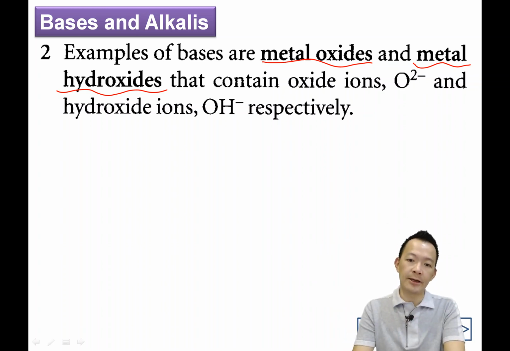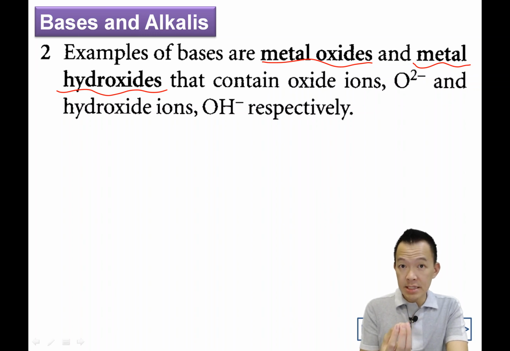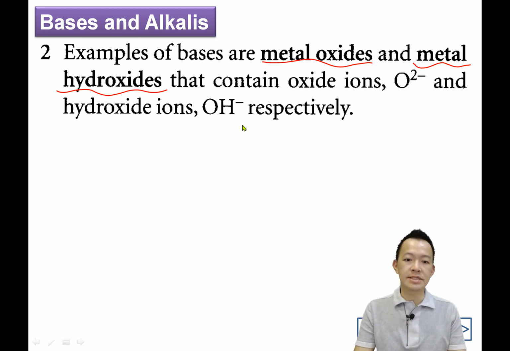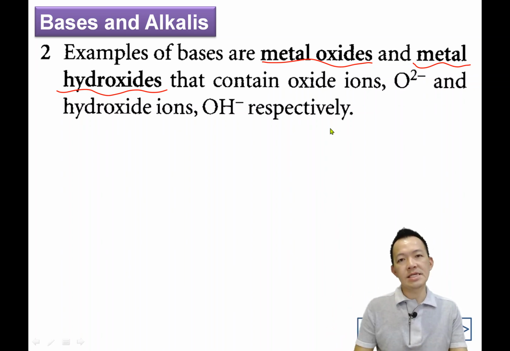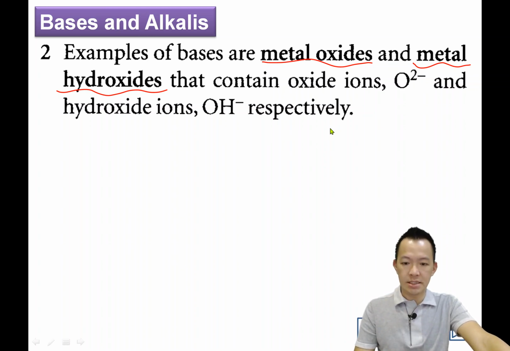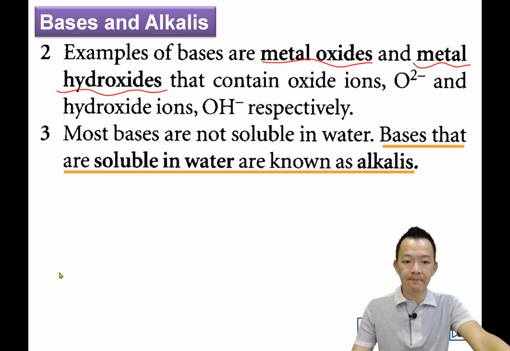它们肯定是 base 来的。Okay? So bases, they are the metal oxide or metal hydroxide that contains the oxide and hydroxide ions. 它里面有 oxide 的离子跟 hydroxide 的离子 respectively 啦。So what are the examples of base? For all the chemical substance with the name metal oxide, metal hydroxide, they are all bases. 它们全部都是 base 来的。Most of the base, they are not soluble in water. So bases, normally they are not soluble in water. 它们不能溶解在水里面。Bases that are soluble in water are called alkaline. 能溶解在水的 base we call alkaline.